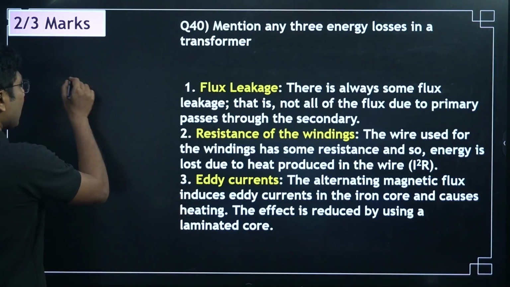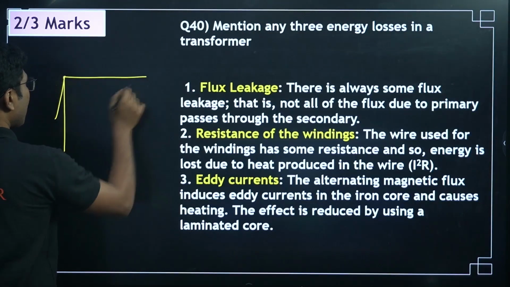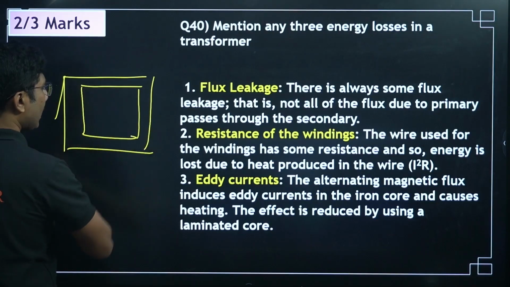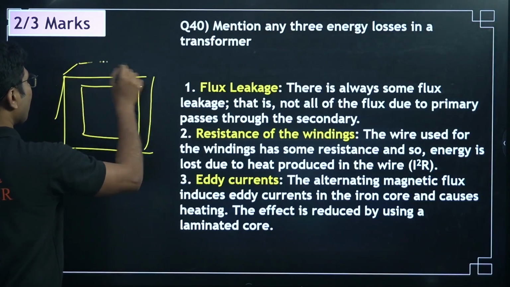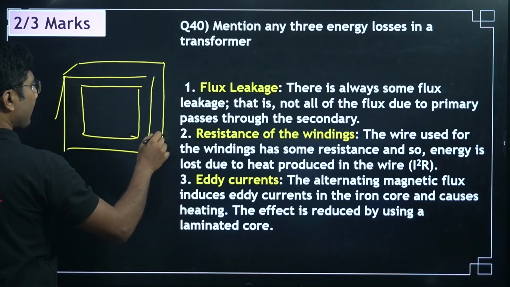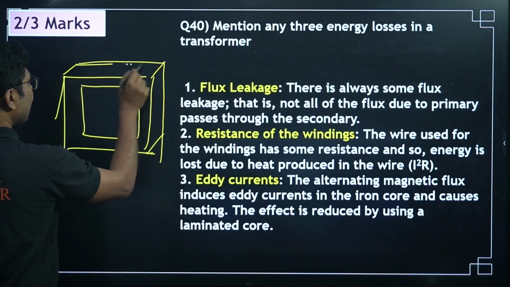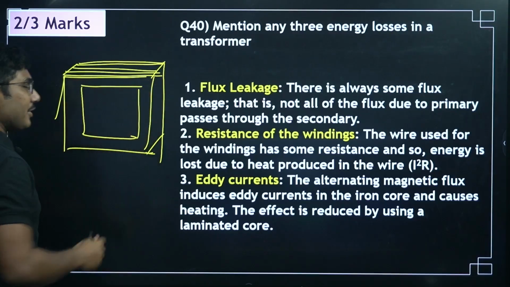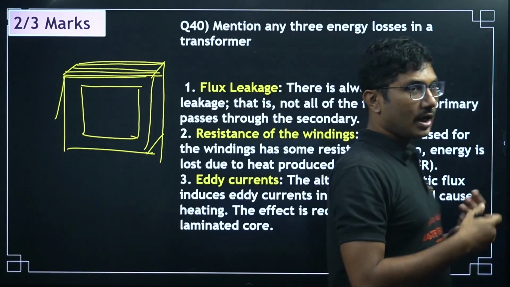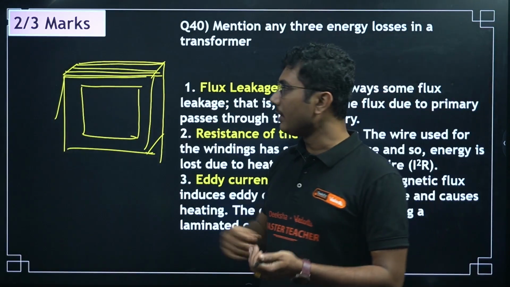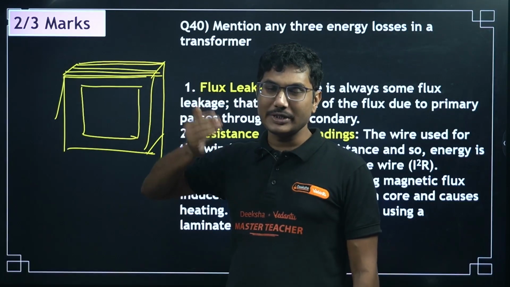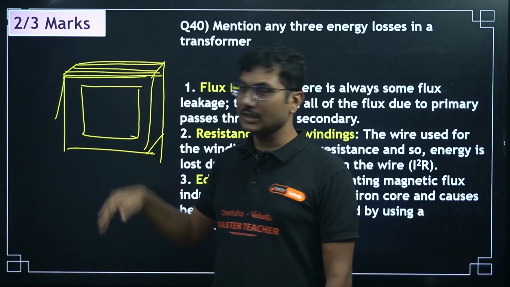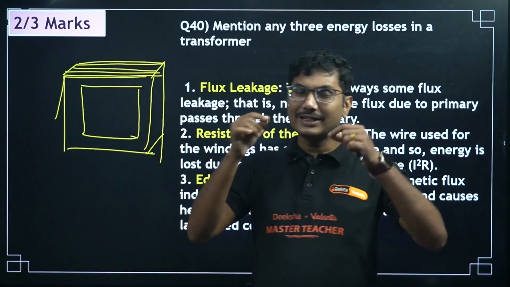Laminated core means, instead of using a single solid block of transformer core, which generally looks like this, they make very thin slices, and then they laminate them. Laminate means they cover each of those pieces with some liquid paint, so that they are insulated from each other. They do not come in contact with the next slice, very thin slices.